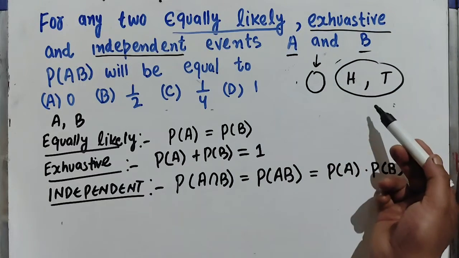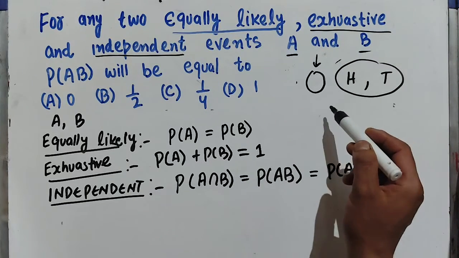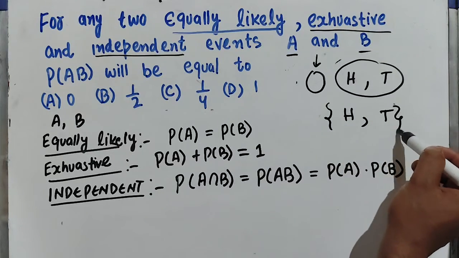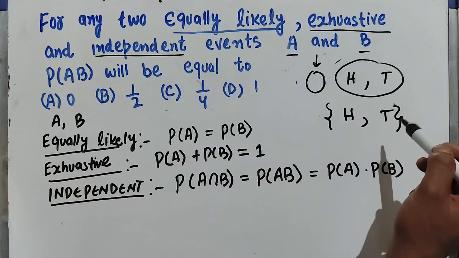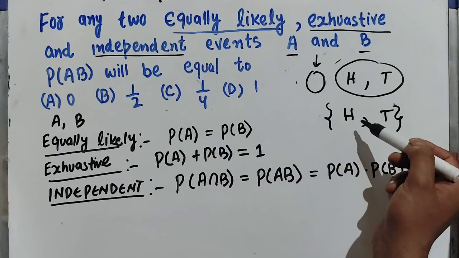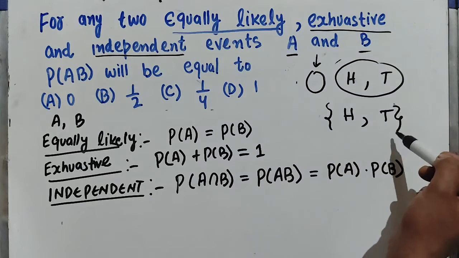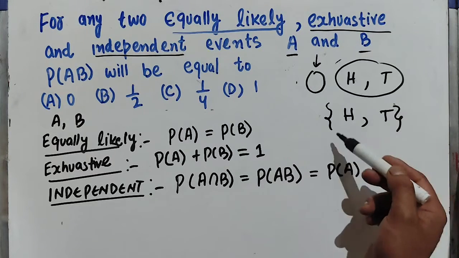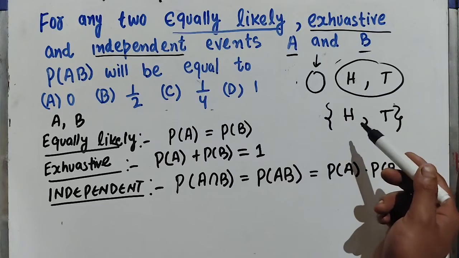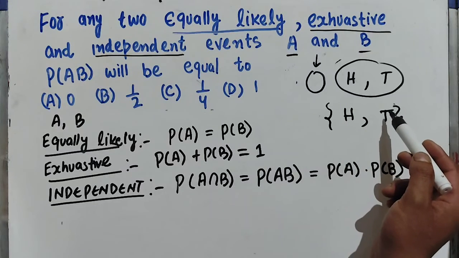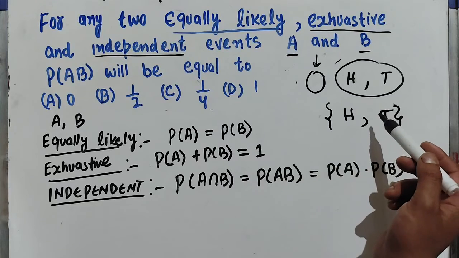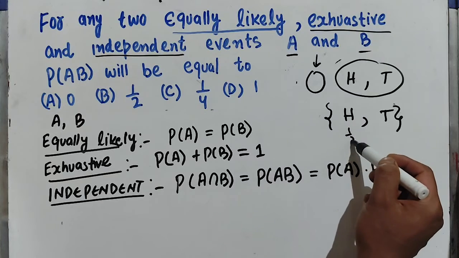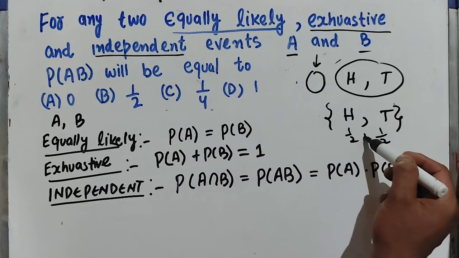Again taking that very example of throwing a coin, what is the sample space that we will get? Either we will get head or we will get tail. So we say events head and tail are exhaustive because at least one of them will occur out of the possible outcomes. The property is that the sum of the probabilities of a set of exhaustive events is always equal to 1. That is, probability of getting head is 1 upon 2, probability of getting tail is 1 upon 2. If we add them, we will get 1.